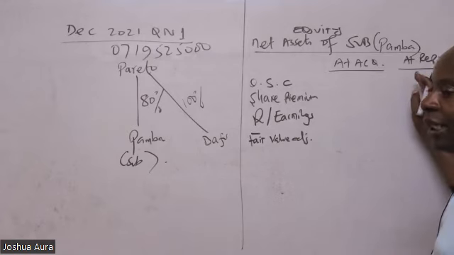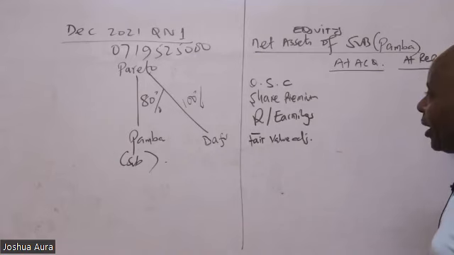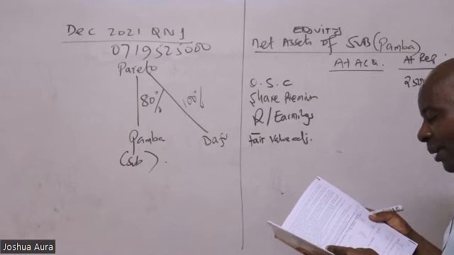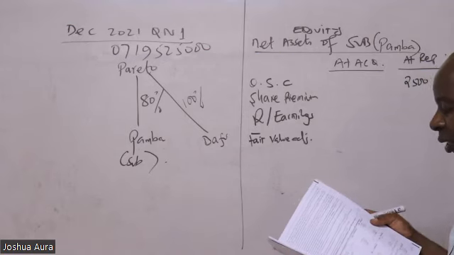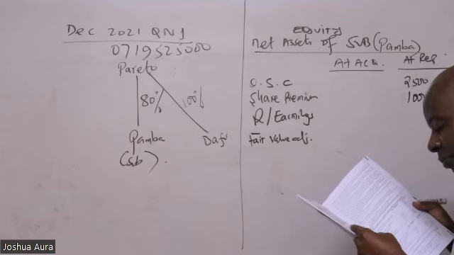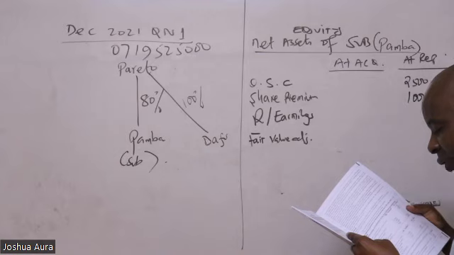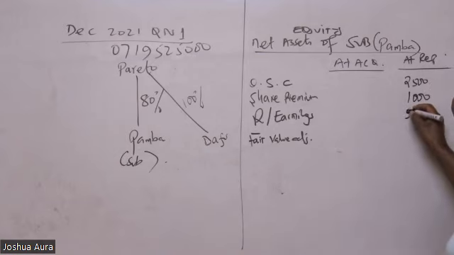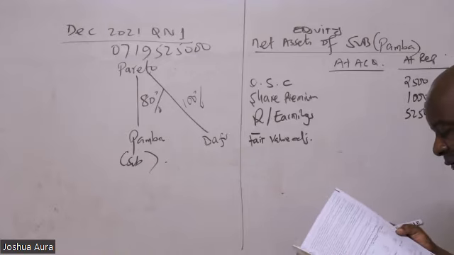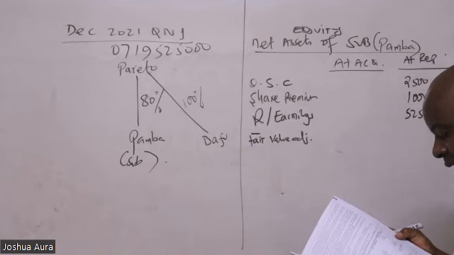Remember, this is at the financial statements being reported. So this is at reporting. The ordinary share capital at reporting of Pamba is 2,500. How about the share premium of Pamba Limited at the reporting date? I can see it is 1,000. Retained earnings at reporting of Pamba, we have 5,250.